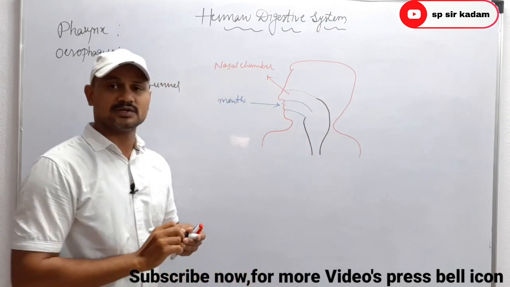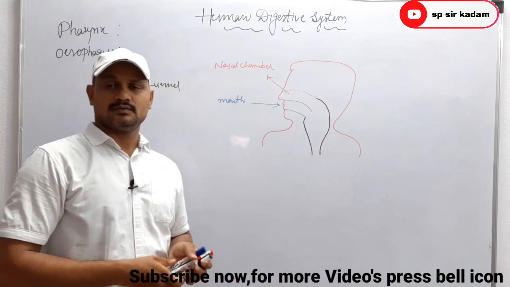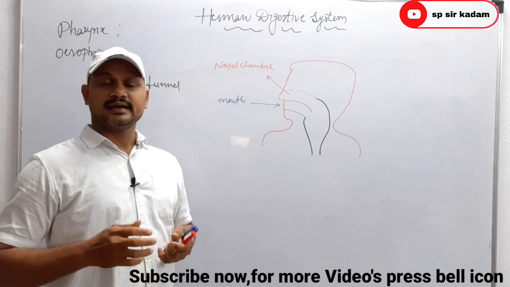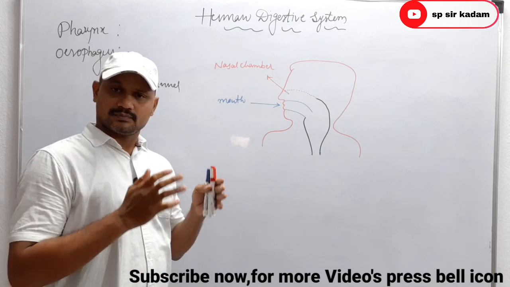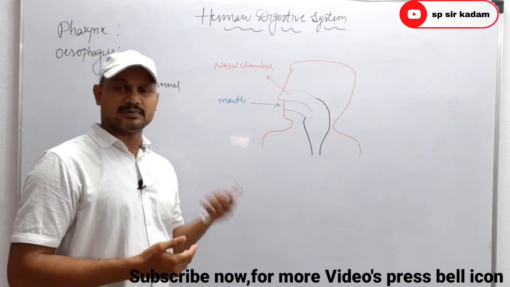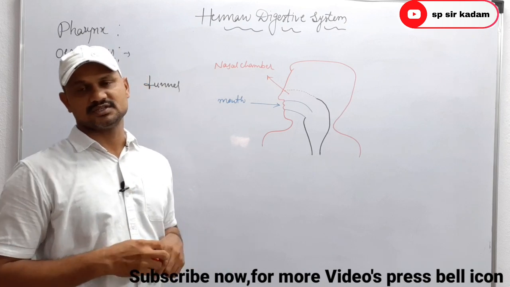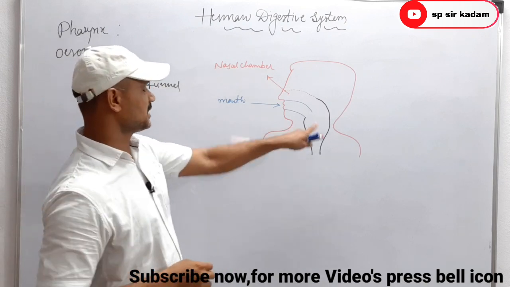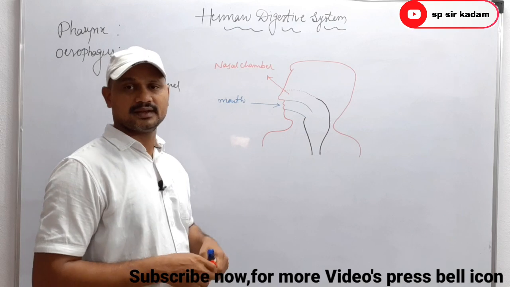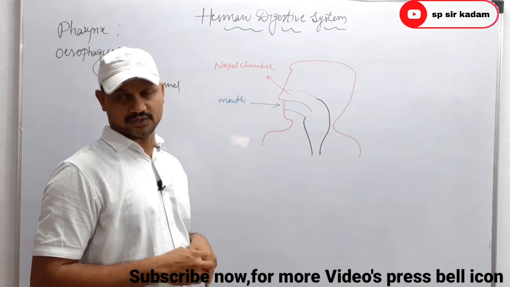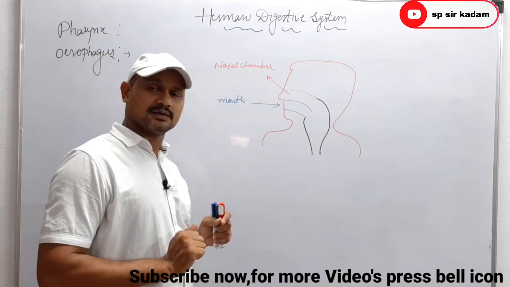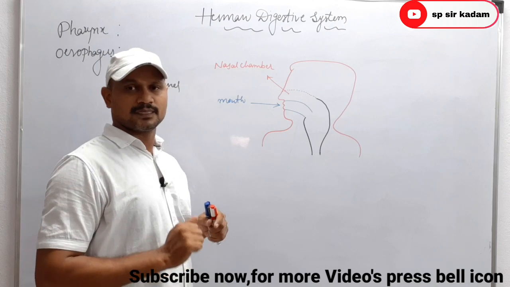And what is the importance of the pharynx? It acts as a common part of the respiratory system and the digestive system. It means it serves as a passage of air as well as food. So it is a very important function of the pharynx.